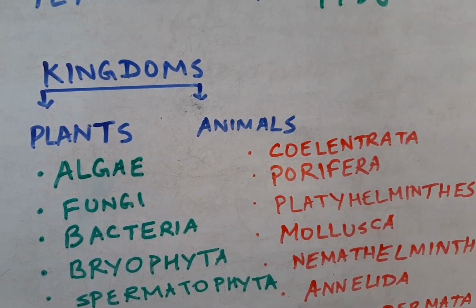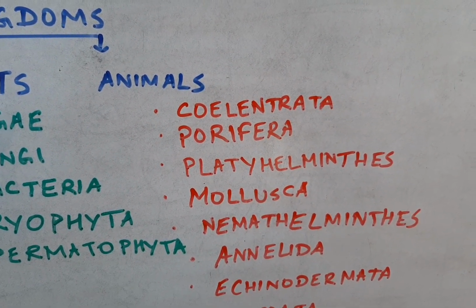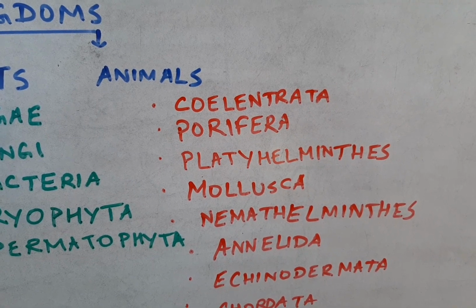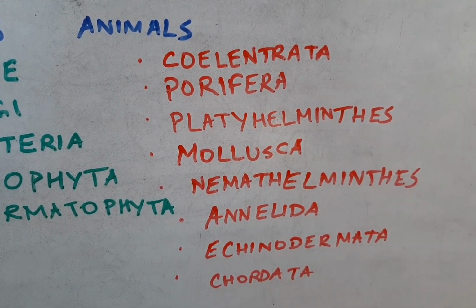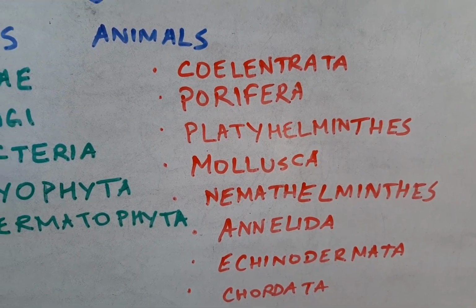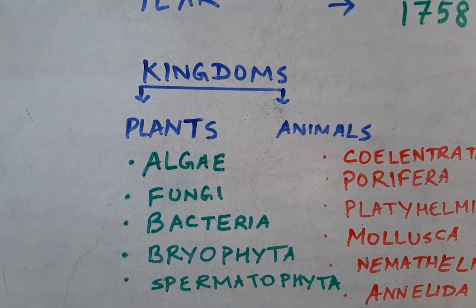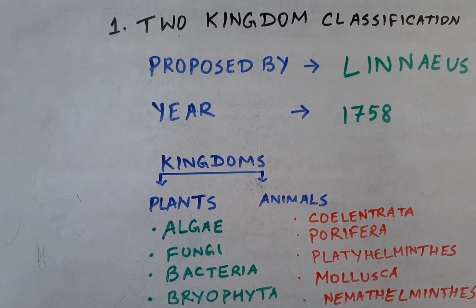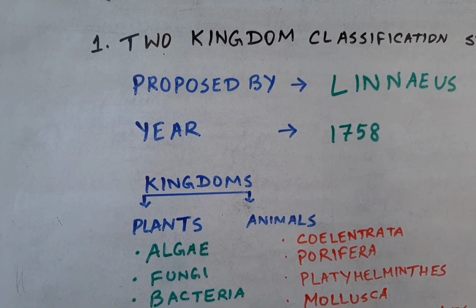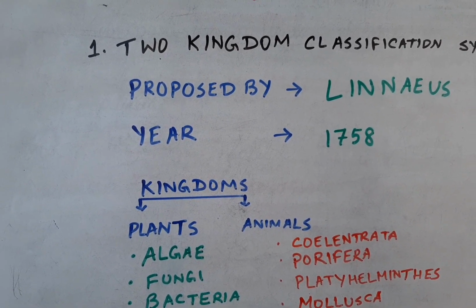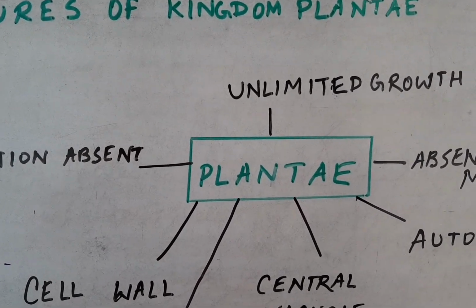And then comes the animal kingdom. In the animal kingdom, he classified Coelenterata, Porifera, Platyhelminthes, Mollusca, Nemathelminthes, Annelida, Echinodermata and finally Chordata. So these were the two kingdoms classified by Carolus Linnaeus. Now let us see the features of the plant kingdom and animal kingdom as proposed by Carolus Linnaeus. So here are the features of the plant kingdom.